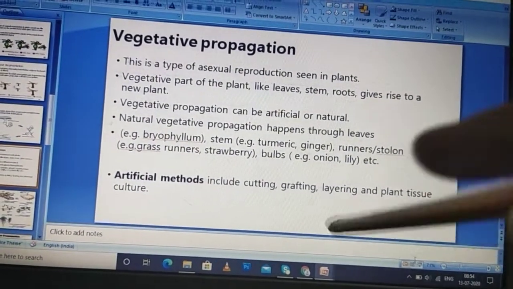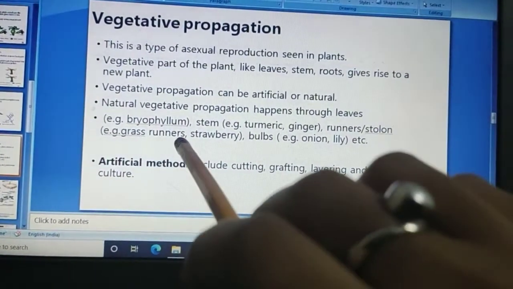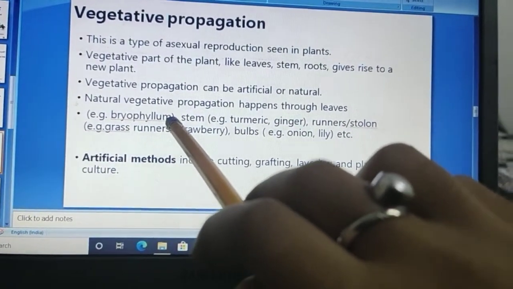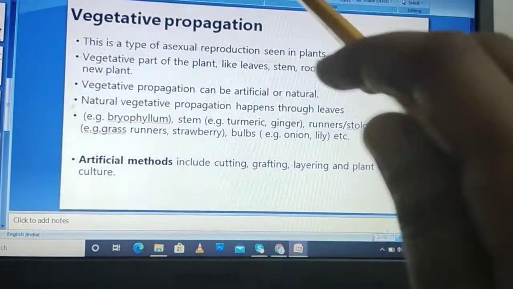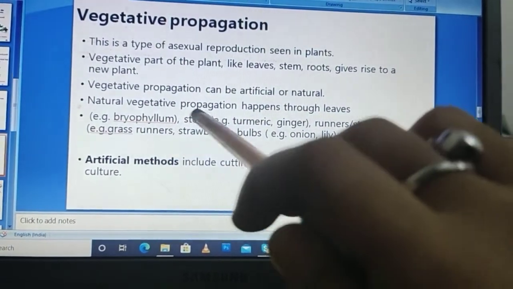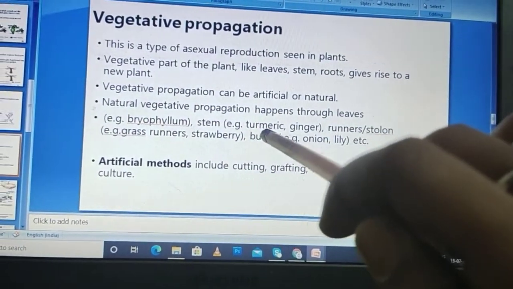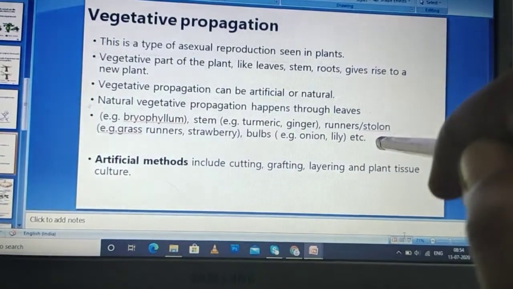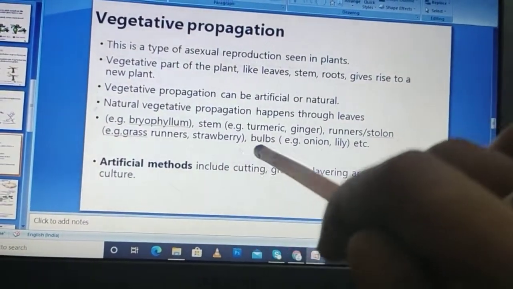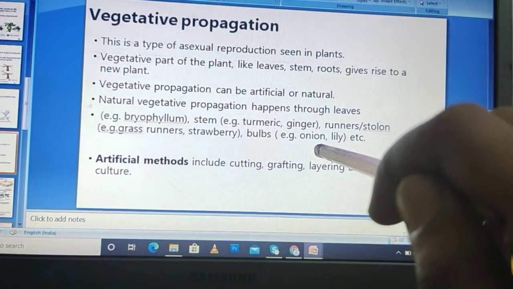The basic example of vegetative propagation is bryophyllum. In this, from leaves, a whole new organism is produced. For stem, we have the examples of turmeric and ginger. For runner and stolon, we have the example of strawberry. For bulb, we have the example of onion.